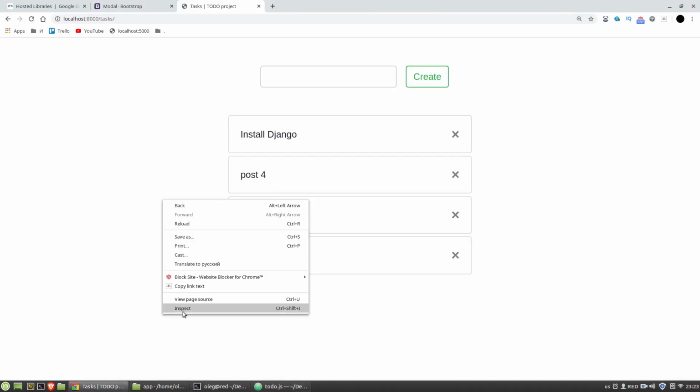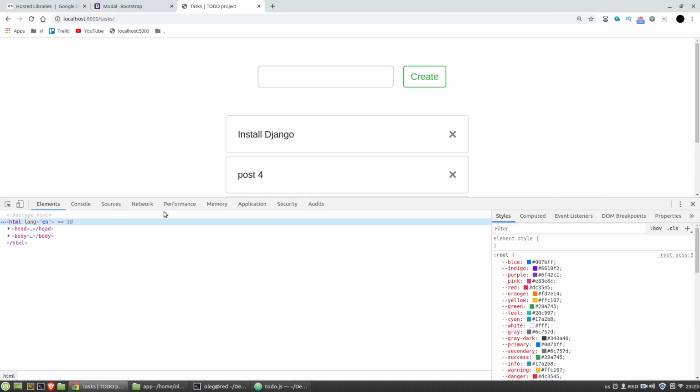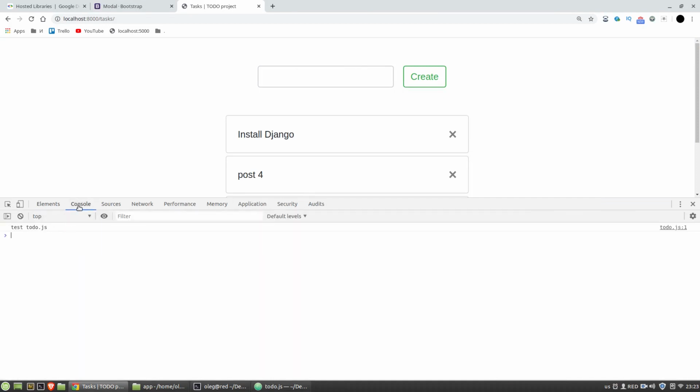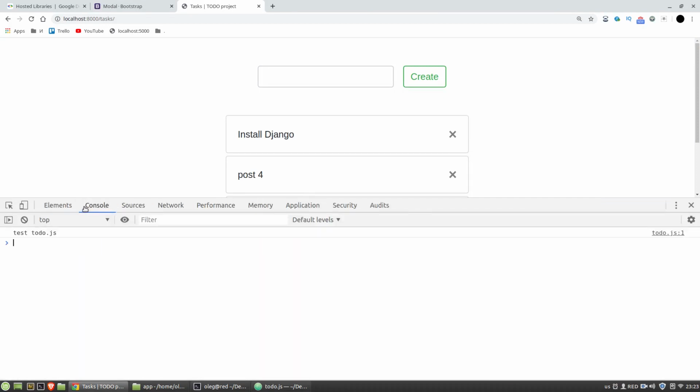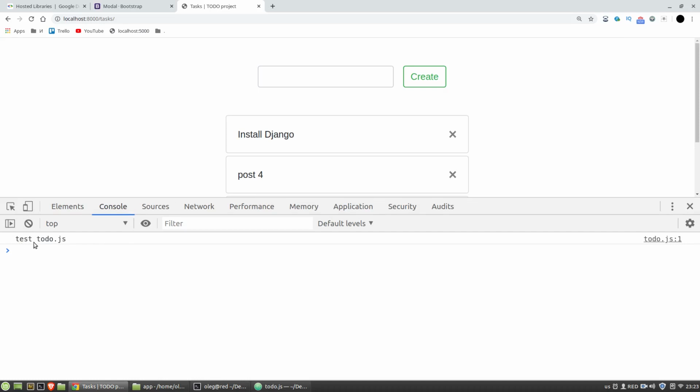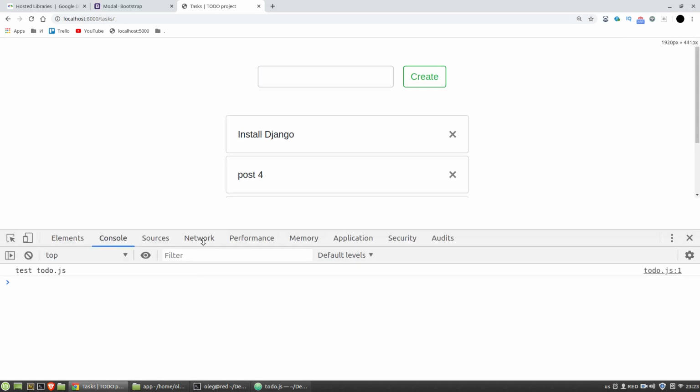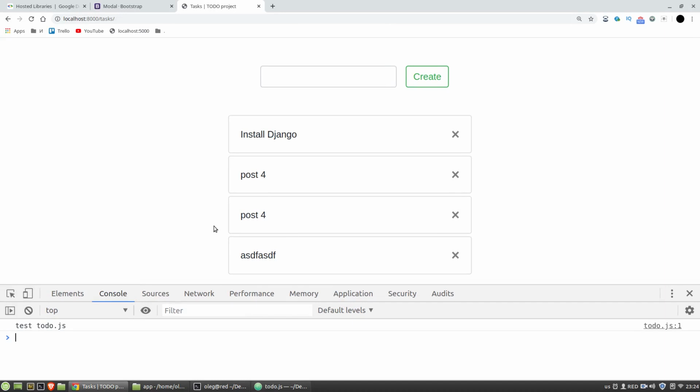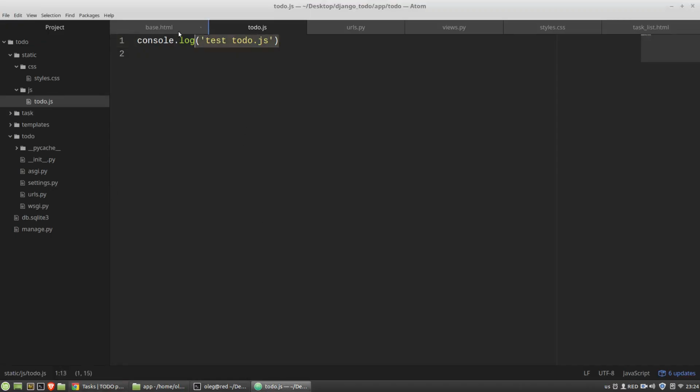F5. I'm opening the inspector, and in the console tab I have my string test todo.js. Okay. To perform AJAX requests, I will use jQuery library. So in the todo.js,